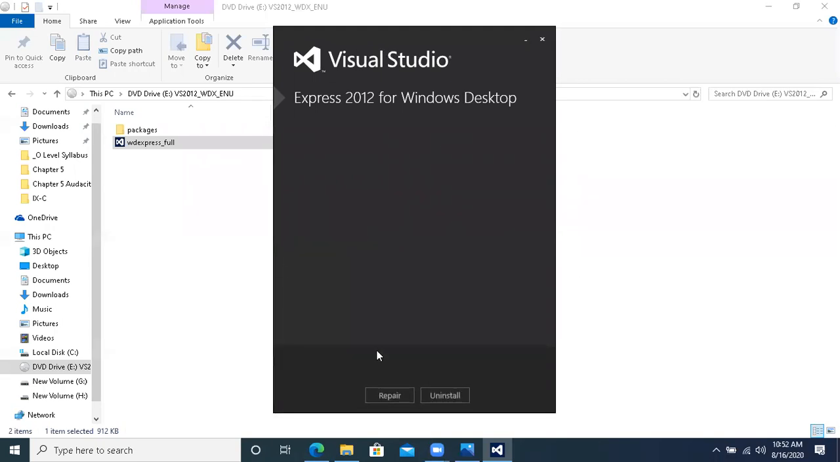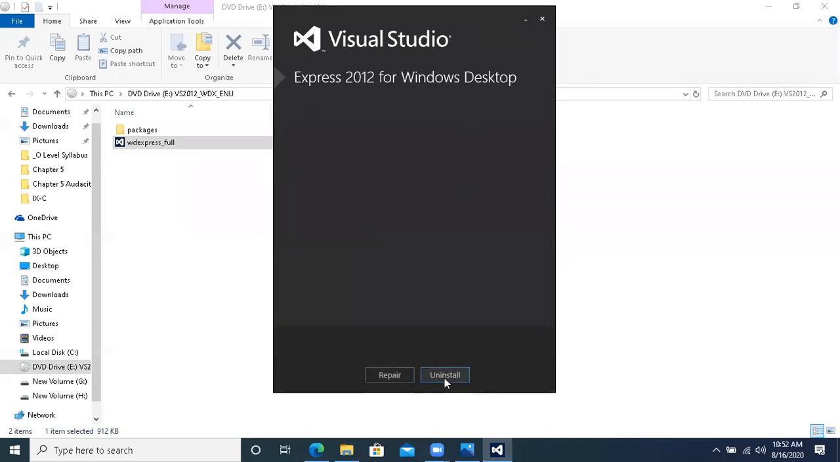When this opens, an install option will come. But right now, what are the options coming over here? It is asking me to uninstall. Why? Because I have already installed it. Or repair, if some error is there. Definitely I'm not going to do it because I have recently installed it. But when you do this, you are not going to have the uninstall option, you are going to have the install option.